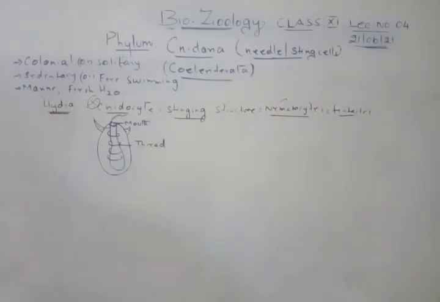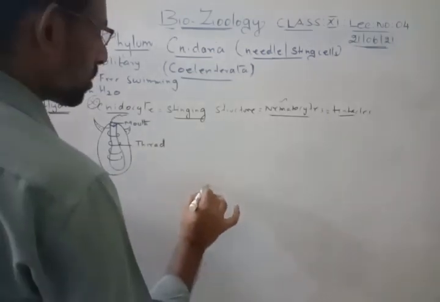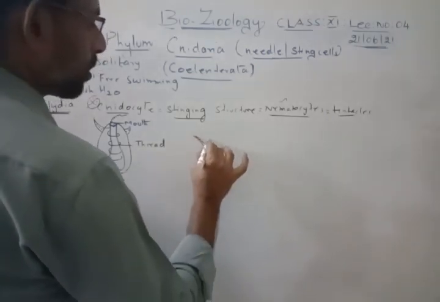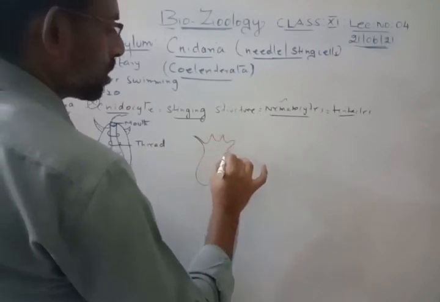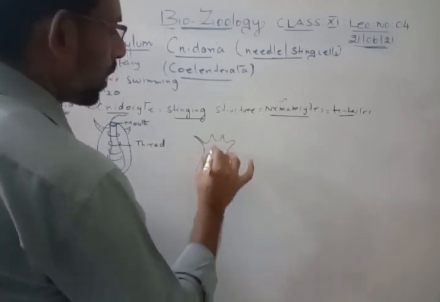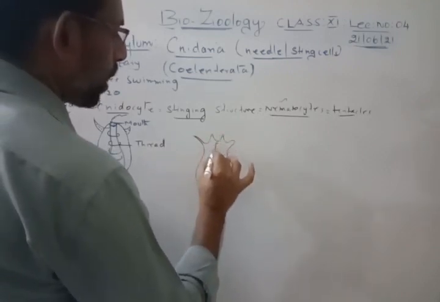Second one, it also has a kind of central vascular system. This is the structure here. So here you will have this mouth part.